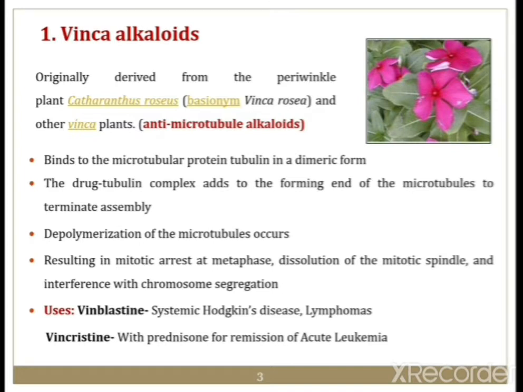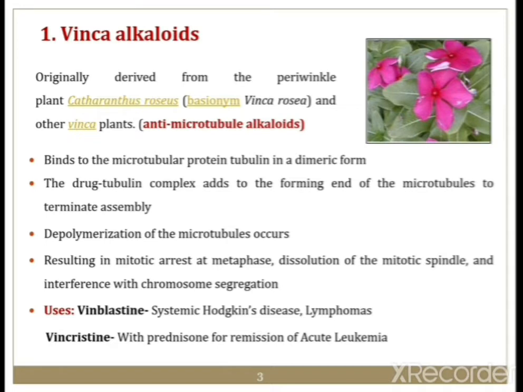The basionym of Catharanthus roseus is Vinca rosea. These act as antimicrotubule alkaloids which bind to the microtubular protein in dimeric form.